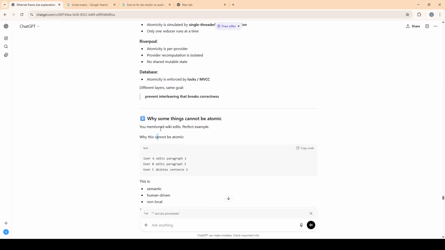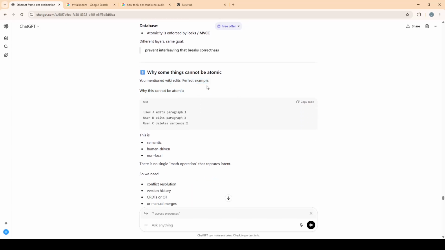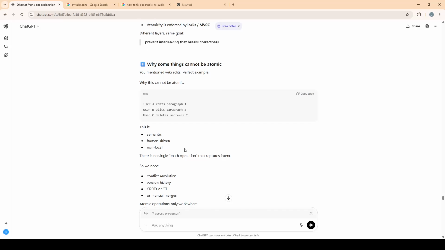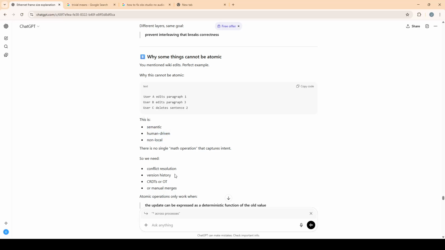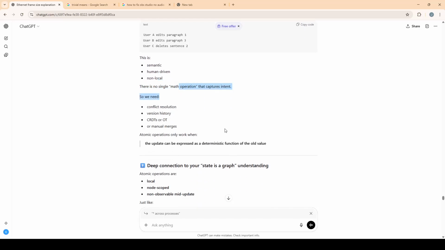Now, why can some things not be atomic? You mentioned wiki edits, a perfect example. Why can this not be atomic? User A edits paragraph 1, then user B edits paragraph 3, then user C deletes sentence 2. This is semantic, human-driven, non-local. There's no single math operation that captures intent.